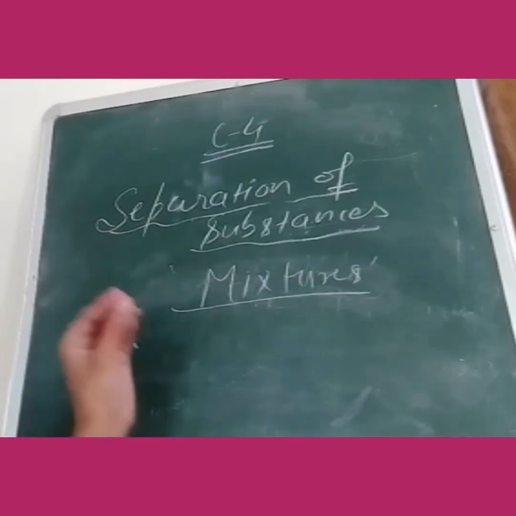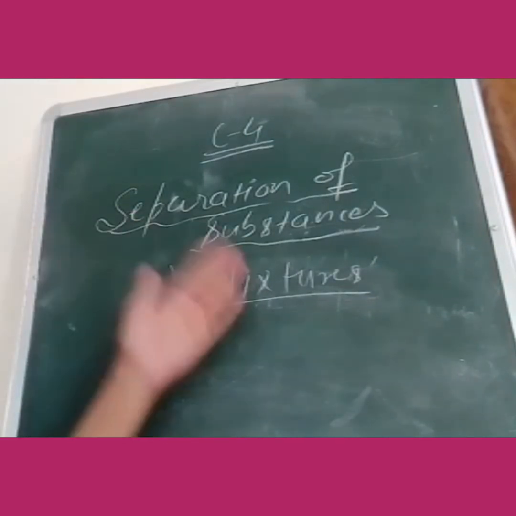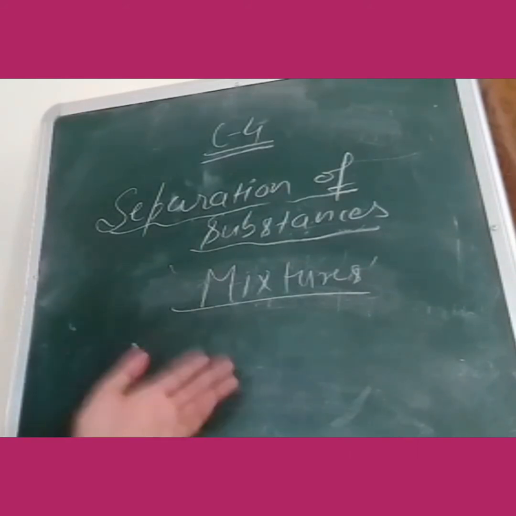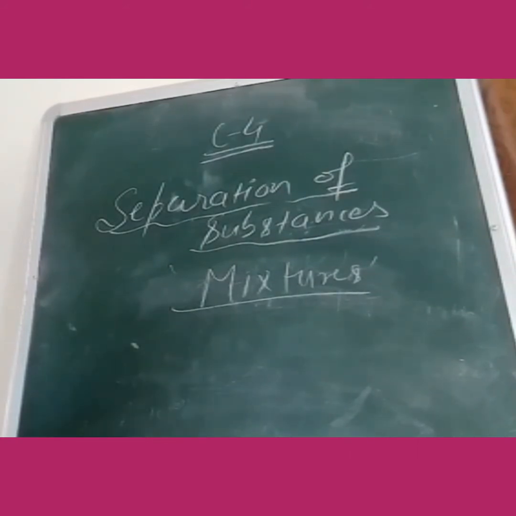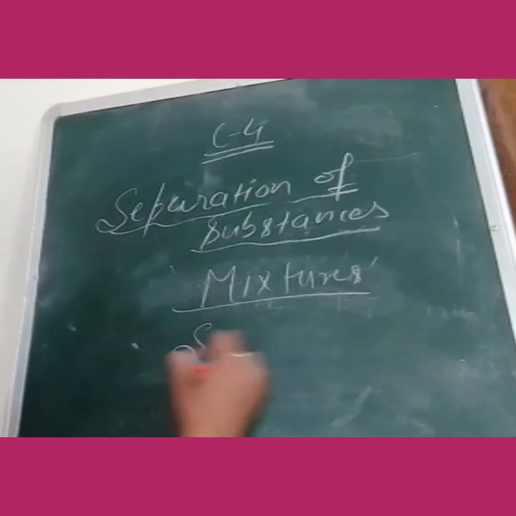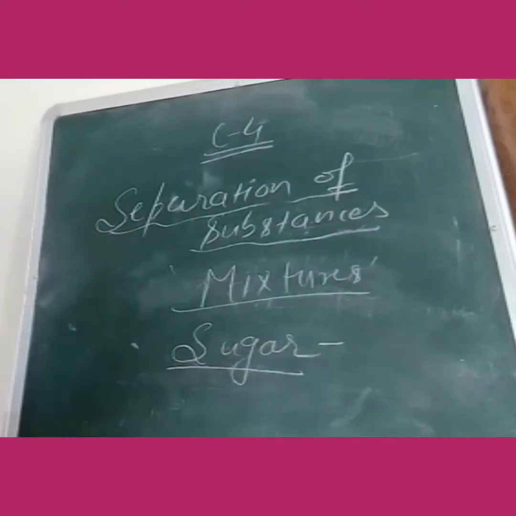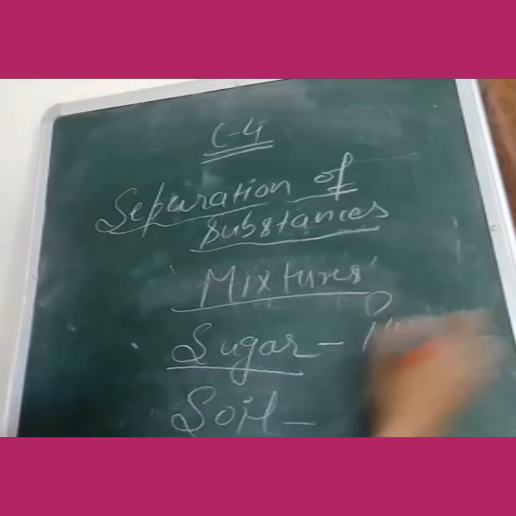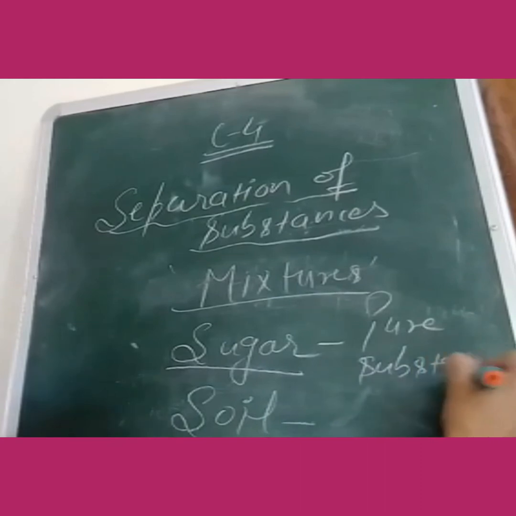So we can say now that the sugar sample is made up of only one type of substance. There was a difference only in shape and size, but nothing was mixed with the sugar, not rice or any other pulse. So we can call the sugar sample a pure substance, because it is made up of the same type of particles. And on the other hand, soil is a mixture.